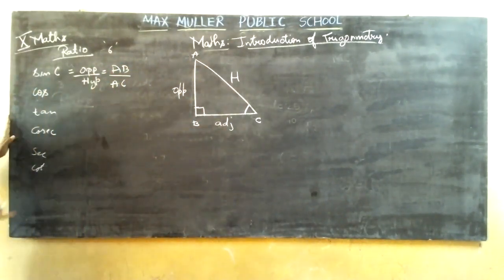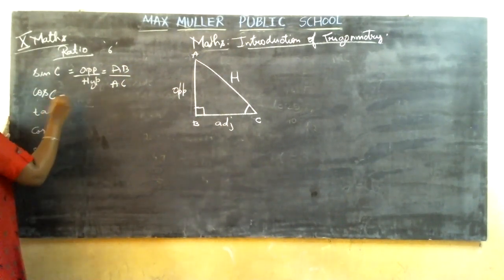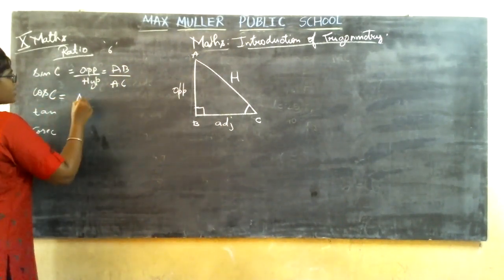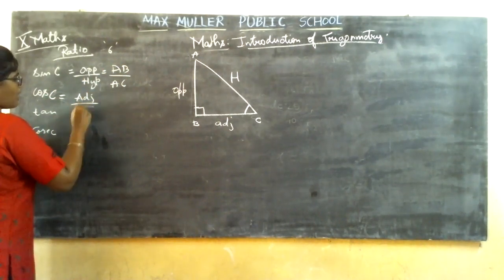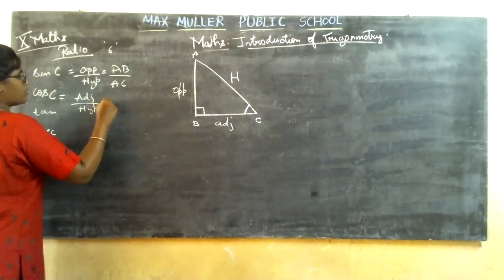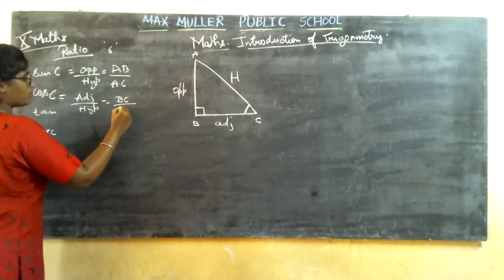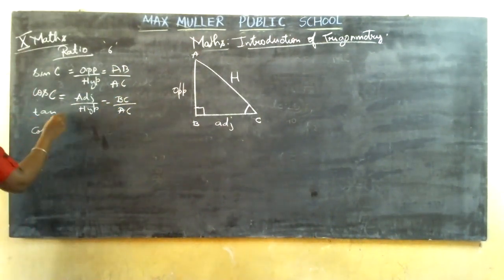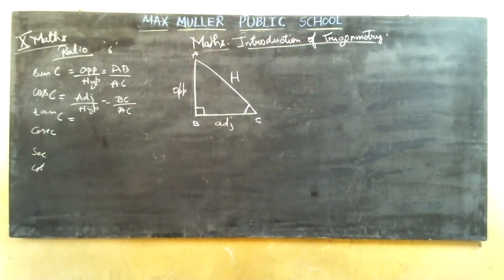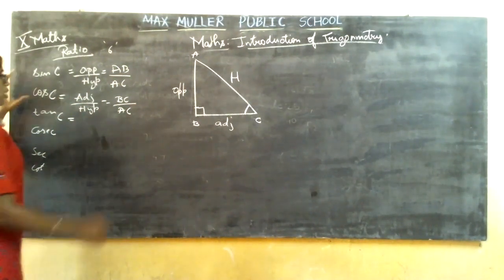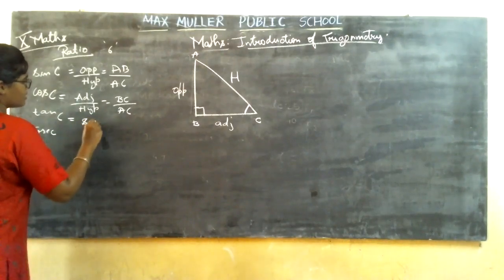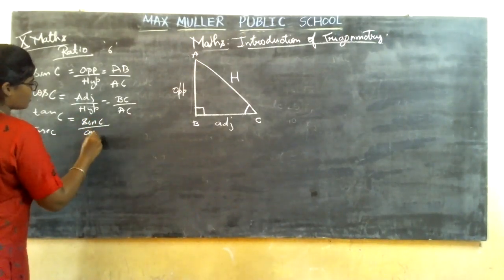Then cos with respect to the acute angle C. Cos is adjacent by hypotenuse. This is equal to adjacent BC divided by AC. Then you are going to learn about tan C. What is tan C? It is the combination of sine and cos. So you are going to take sine C divided by cos C.